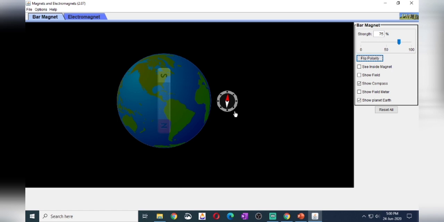If I keep compass on the earth, so here geographic south pole is there on the top portion. Needle is pointing upwards, means upward direction. According to compass, what we are going to have? Magnetic north. So here we have geographic north downwards. Here downwards, what it is pointing?